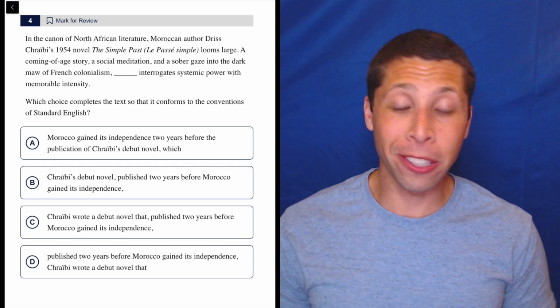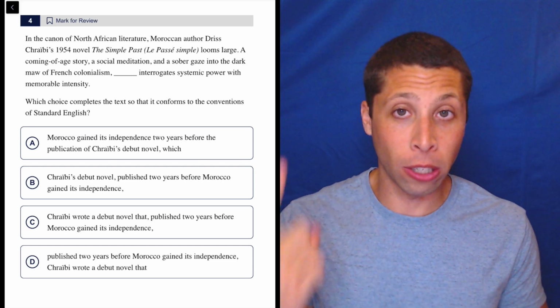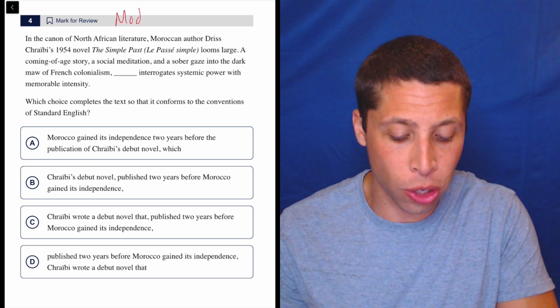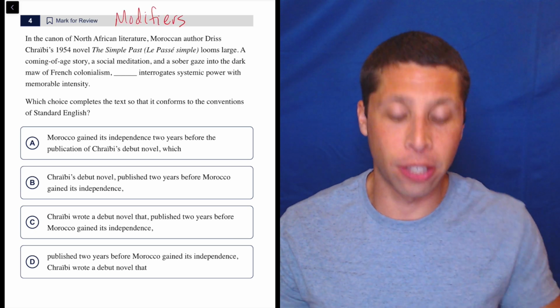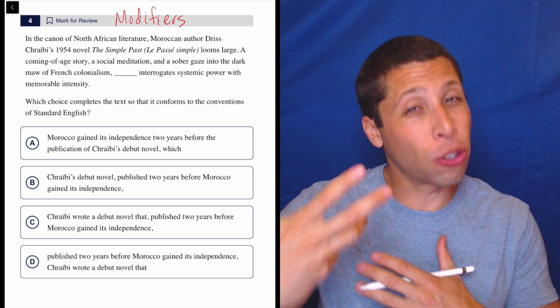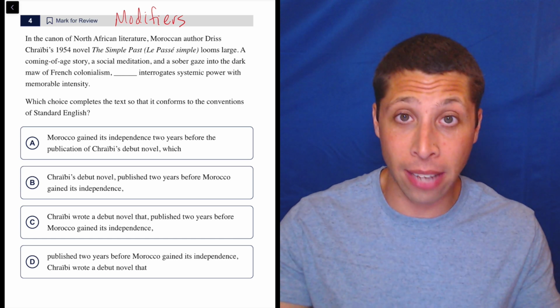When it comes to predicting the rule, this is about as easy as it gets because look at these choices. They are long and they are jumbled. Long jumbled answers basically point to just one rule, modifiers. And remember, this is the rule where we have some sort of intro clause and it's describing something. And then whatever it's describing is what we need to make sure we talk about right as the sentence begins.